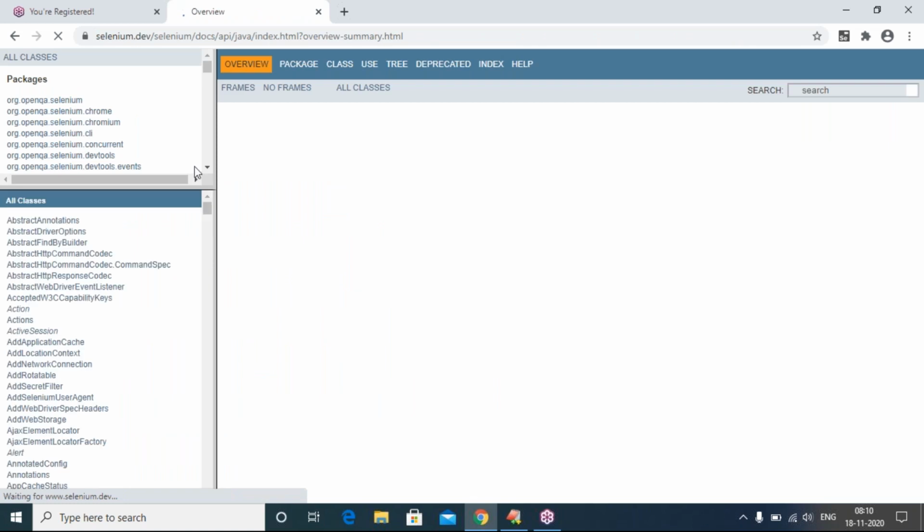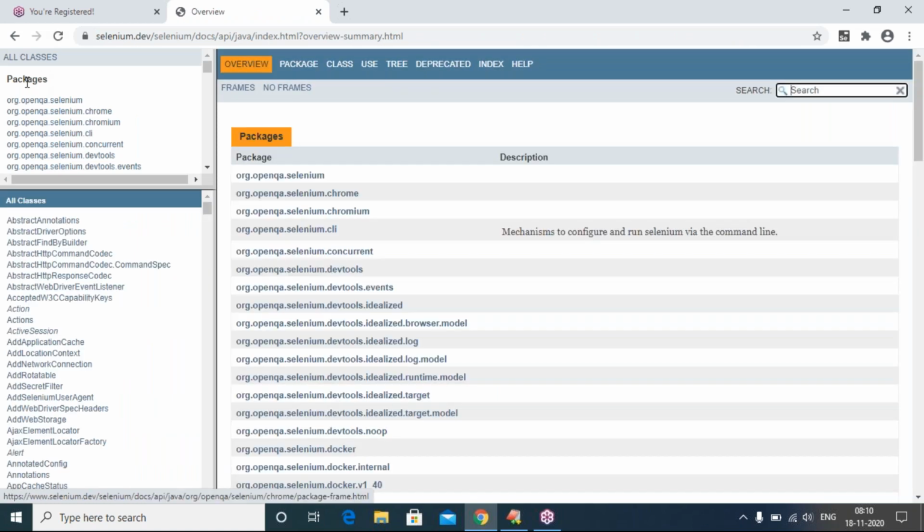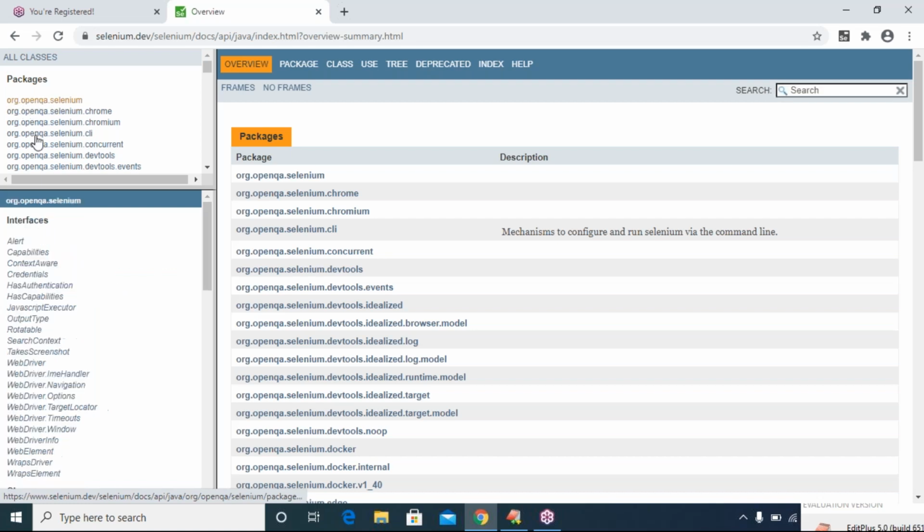See here, on the left side first packages are available, then classes and their methods. Here one package is there. Someone is asking, at the time of creating packages, is there any structure? Yes, later I will tell. First always domain name, company name, project name. So org.openqa.selenium is the package. In this one, see interfaces. What is a WebDriver? WebDriver is one interface.